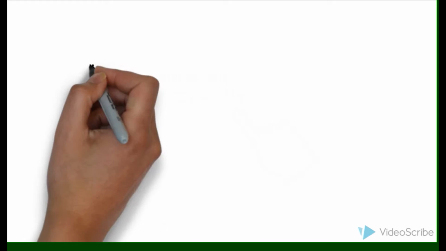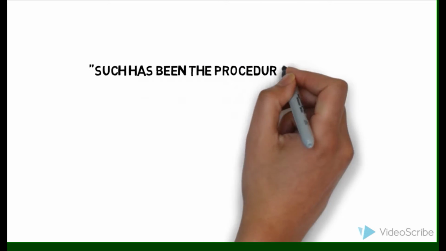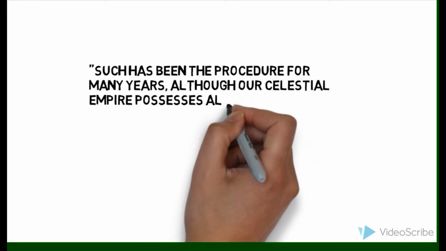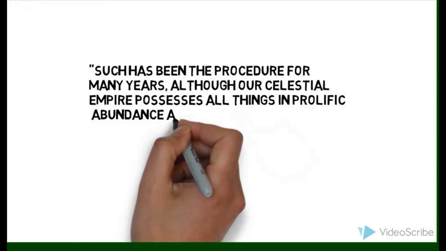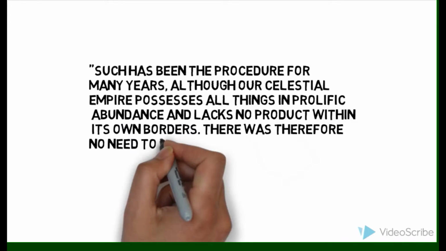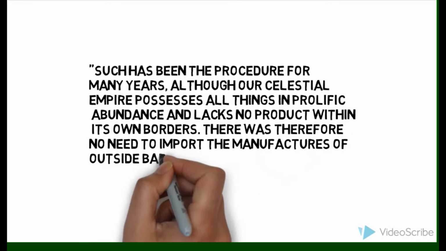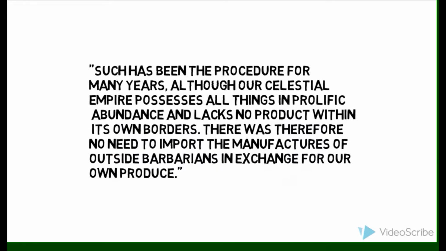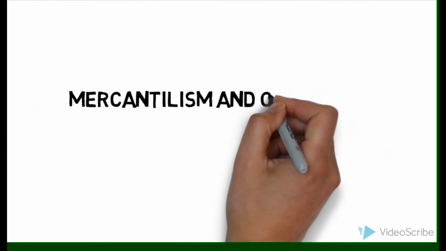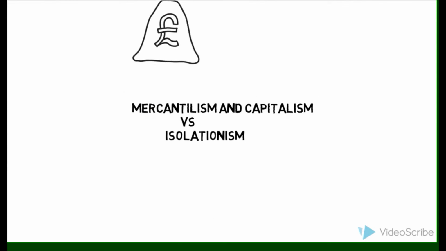One key cultural difference seen in this document would be the difference in beliefs in foreign policy. The document states, "Such has been the procedure for many years, although our celestial empire possesses all things in prolific abundance and lacks no product within its own borders. There is therefore no need to import the manufactures of outside barbarians in exchange for our own produce." This is a fine example of the conflict of ideology of the two nations, as Britain had more mercantilist and capitalist beliefs and believed in expansion and profit from overseas, seeking profit from outside nations by all means possible. China's beliefs were the opposite.